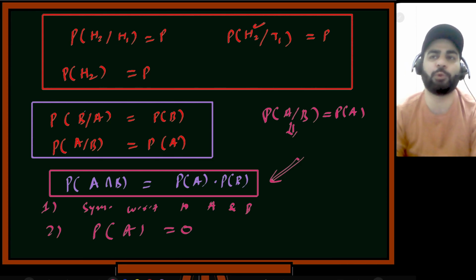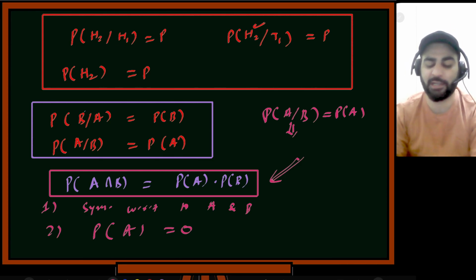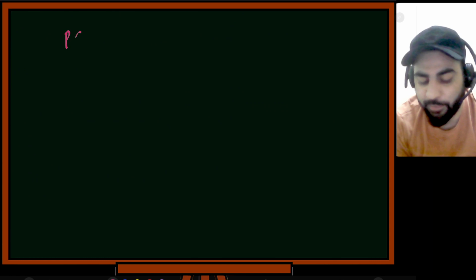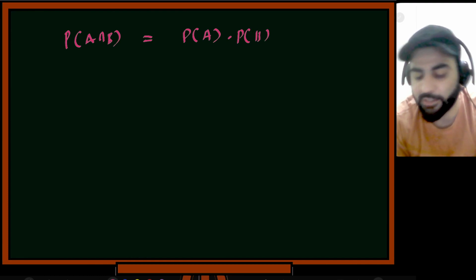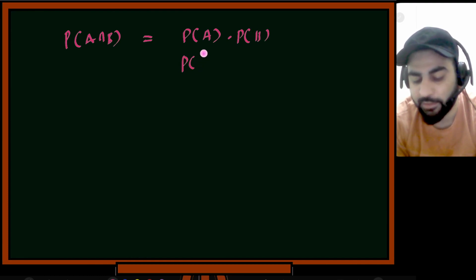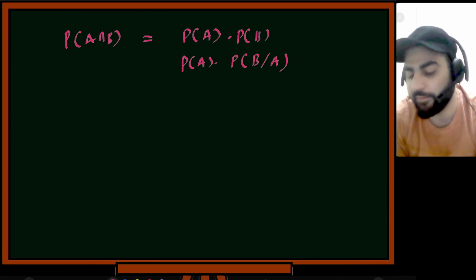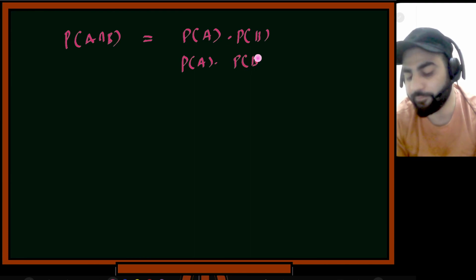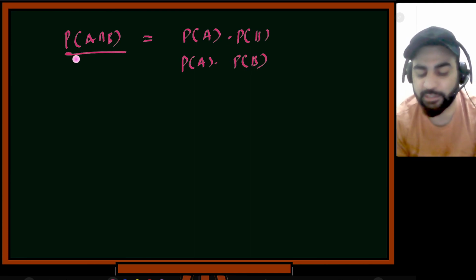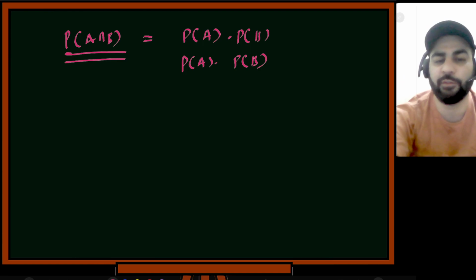If you have to prove that two events are independent, you will check whether probability of A intersection B is equal to probability of A multiplied by probability of B. It is not like you write probability of A multiplied by probability of B given A, because you know that is equal to probability of B. You just have to check this. This is the definition of independence.